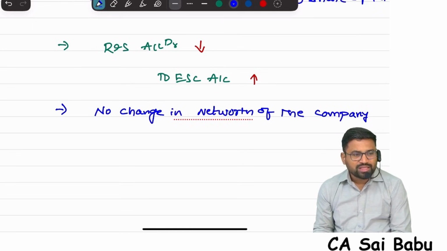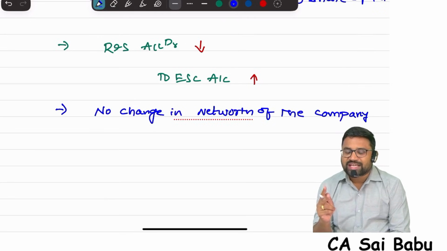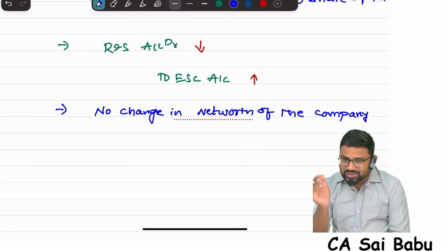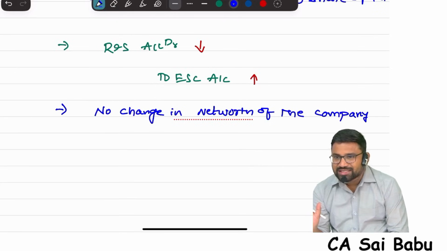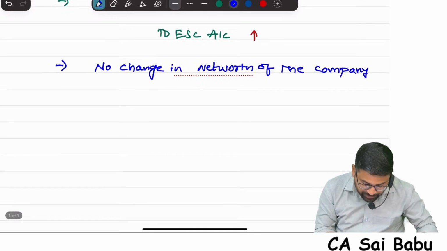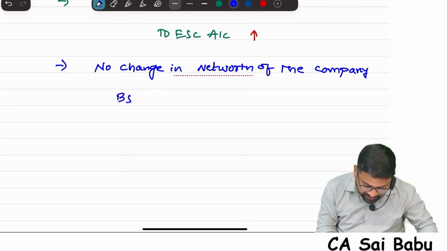Only two things are getting affected. What are those? Your reserves and surplus, and capital. Your reserves and surplus is becoming capital. That's it. Therefore, suppose for example, this is the balance sheet of a company.